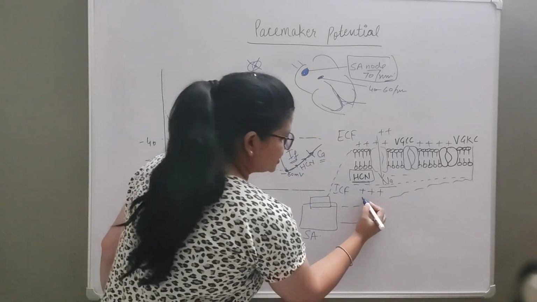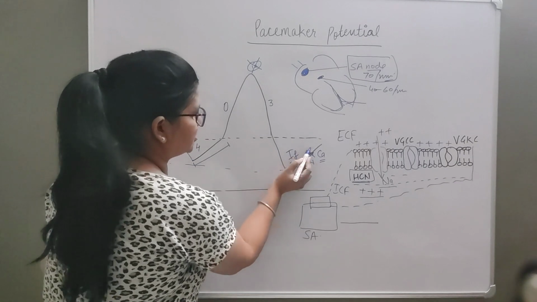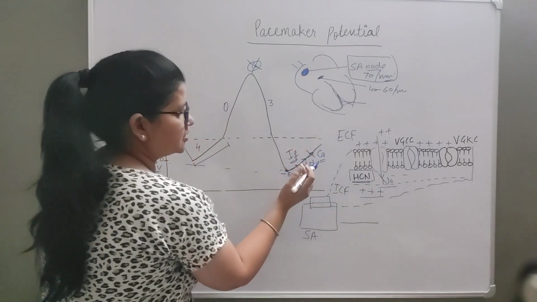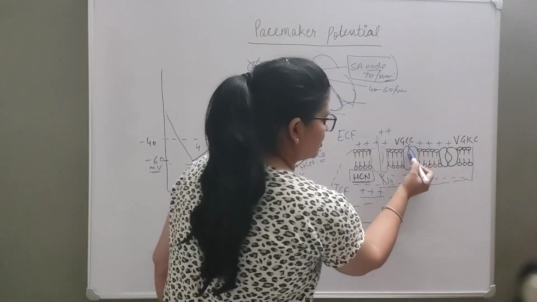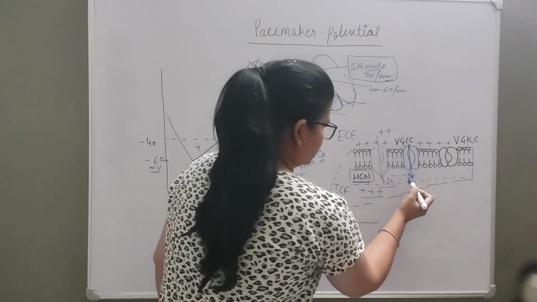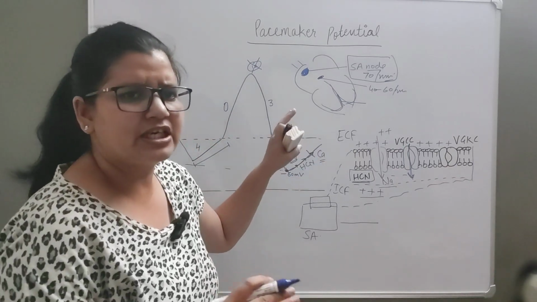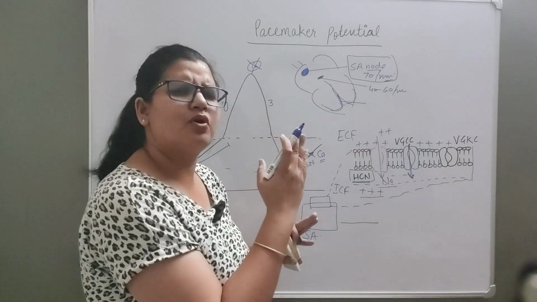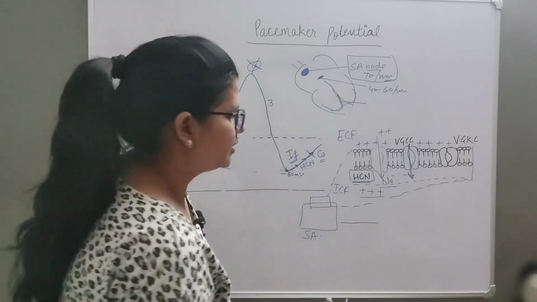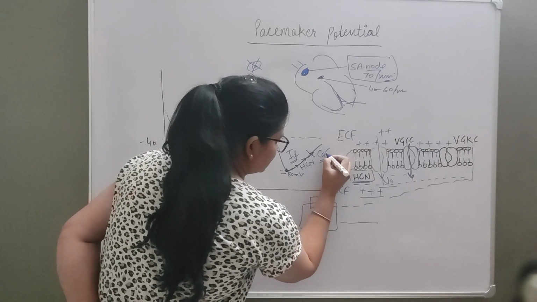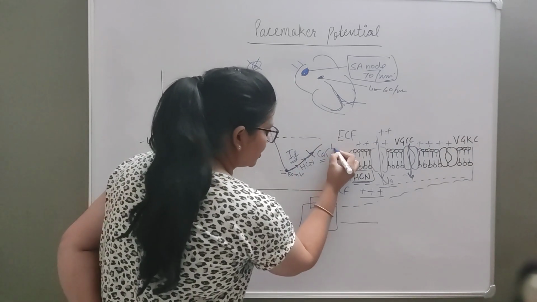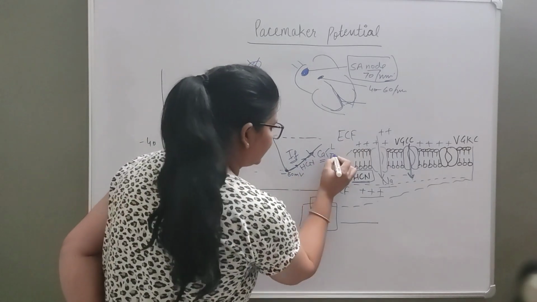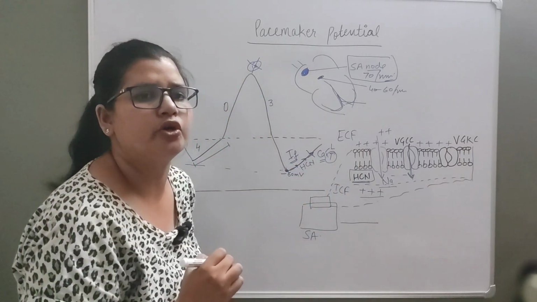Why? Because when this positive charge enters into the cell, during this depolarization phase, there are some calcium channels which open up. So they are basically following the same thing: positive charge is coming, the membrane is going toward depolarization, and calcium channels are opening up, right? So calcium channels are of two types. One is the long-lasting channel and the other is the transient channel. So here the T-type transient channels are the main contributors.